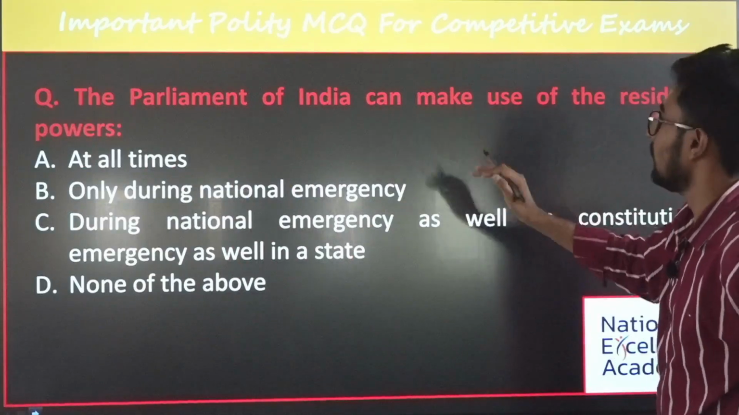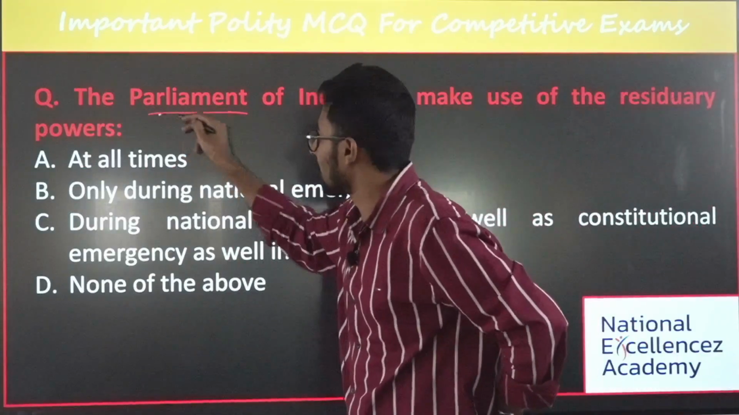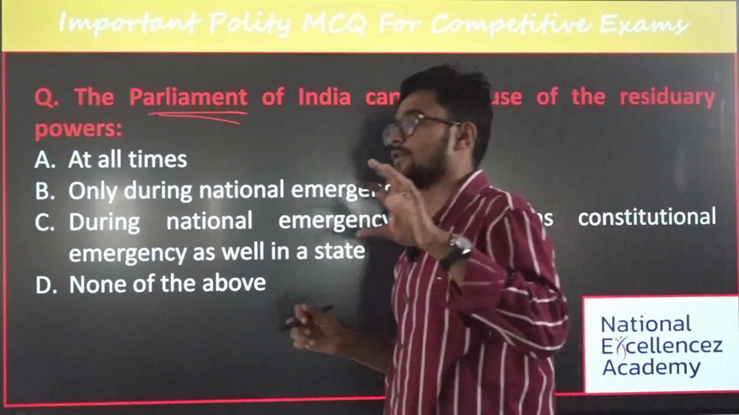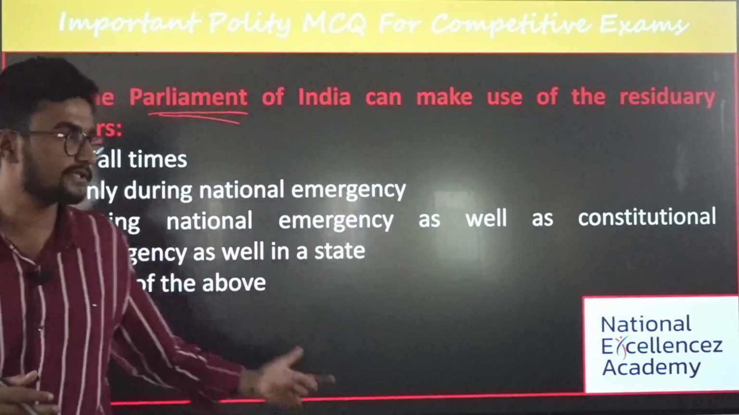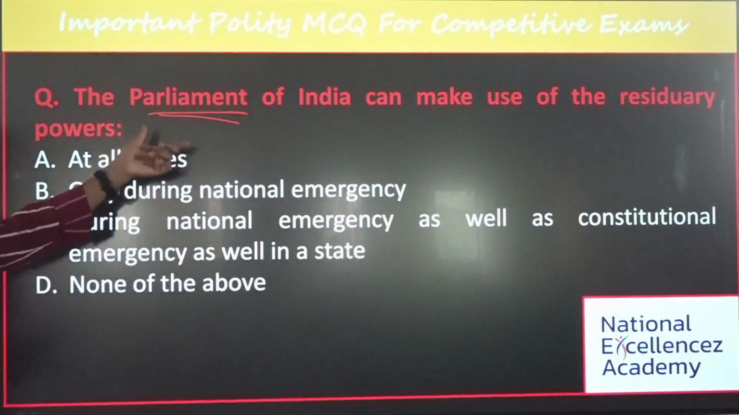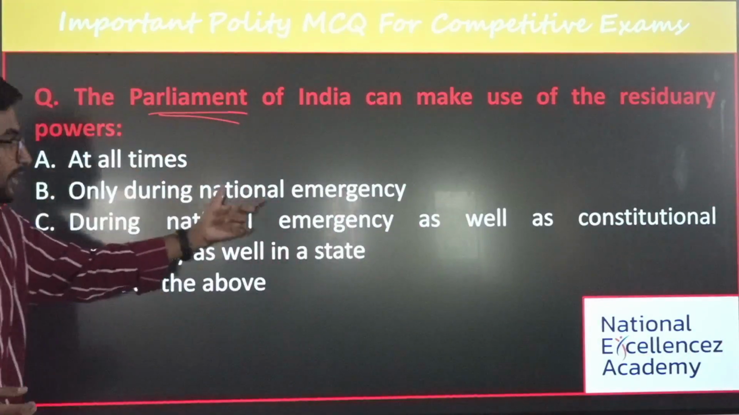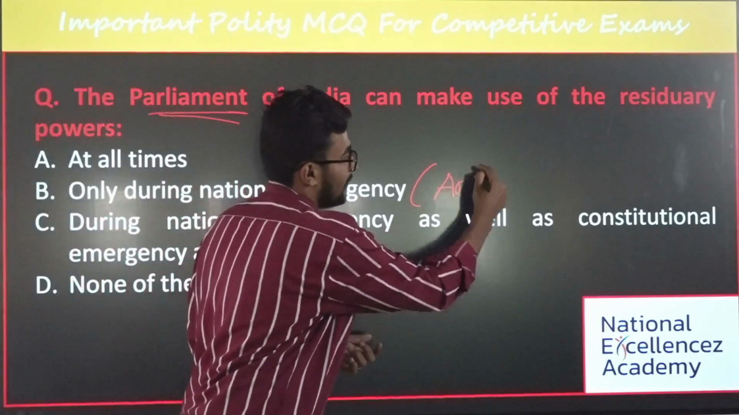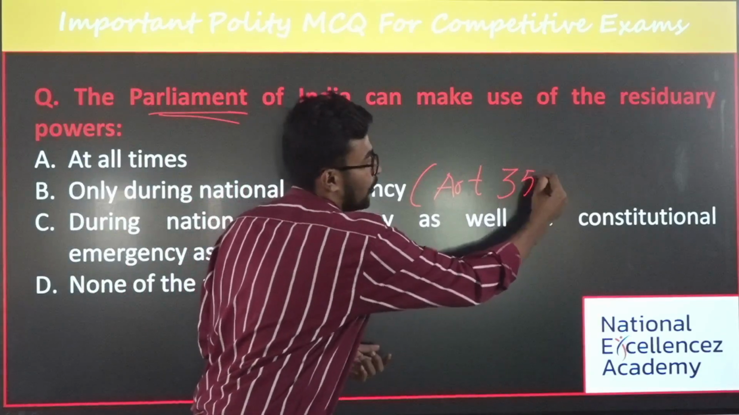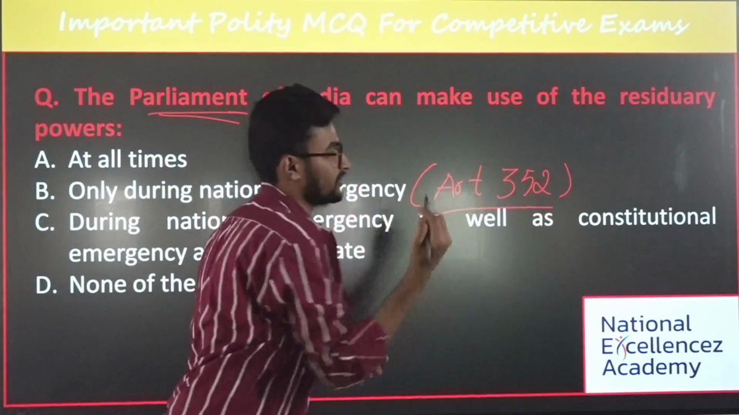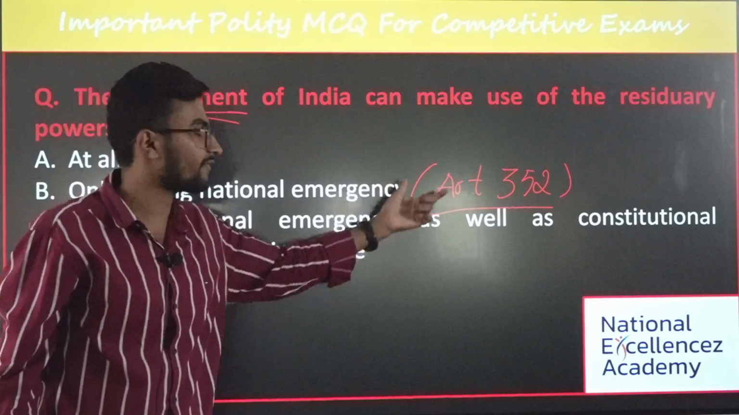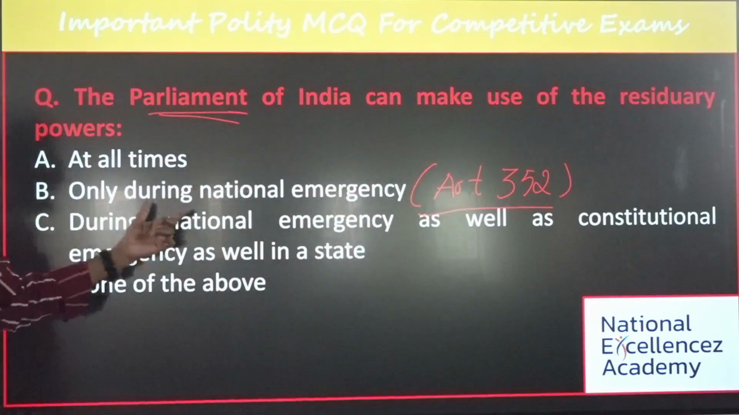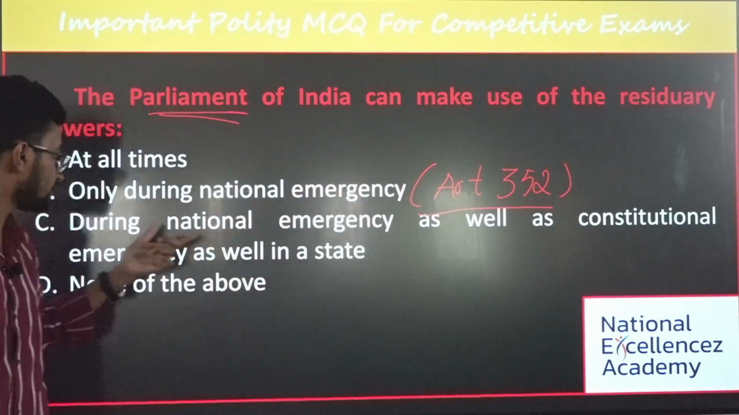The Parliament of India can make use of the residuary powers. The power of the Parliament. The Parliament of India can make use of the residuary subject in which of the following conditions? The first condition is at all times. The second is only during national emergency. You should know that Article 352 talks about national emergency. At least you should know a few basic things while reading the options. And the third is during national emergency as well as constitutional emergency.